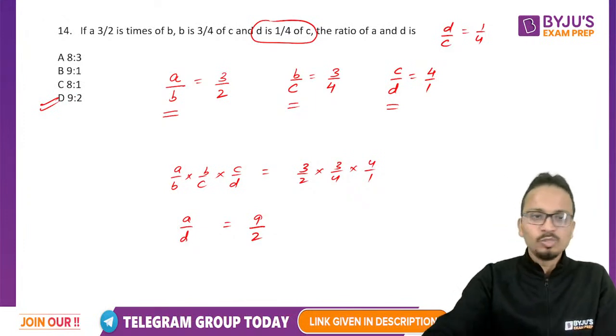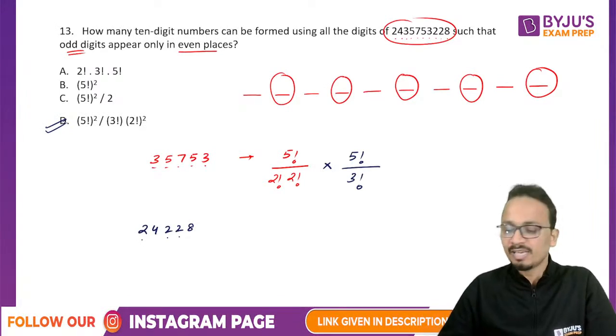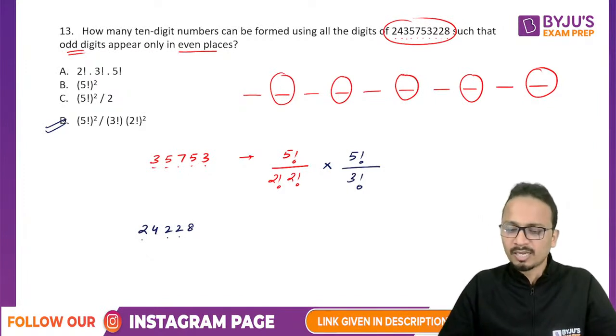Yes, Apurva, we can do the questions of permutation combination just by looking at the denominators, but in case you have more than one option having the same denominators, so for that particular case, you can use the complete logic.